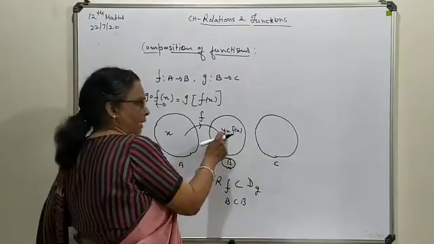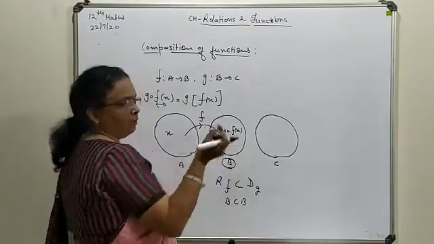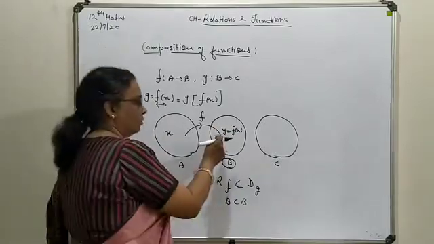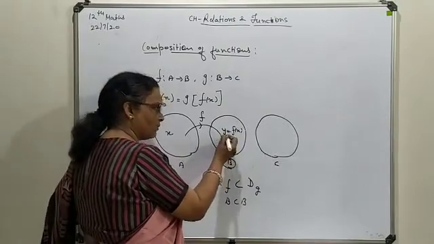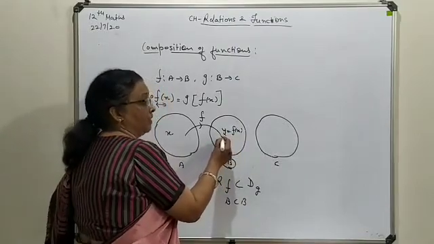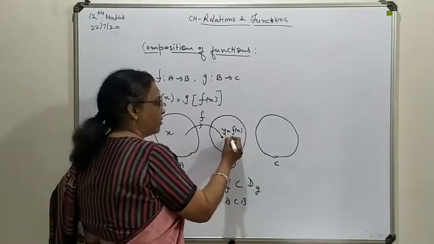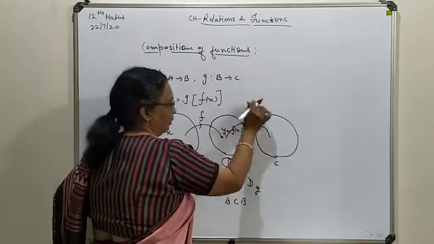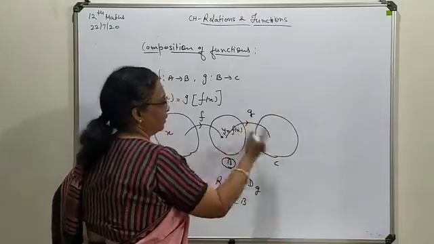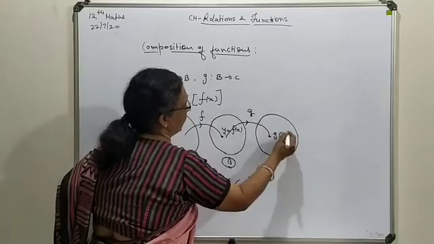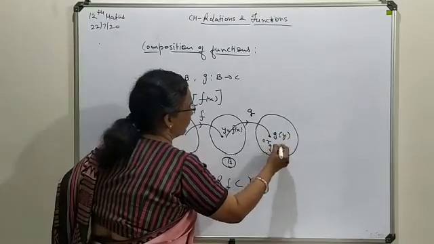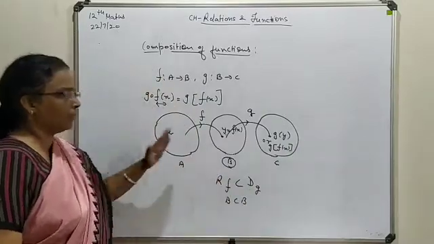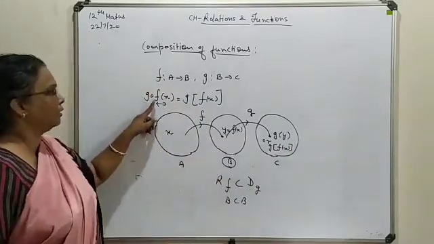This y, a single answer if x is a numerical value, will be treated as the domain for the g mapping. So g(y) will be evaluated, which can be written as g(f(x)). This way you can write the composition g∘f.